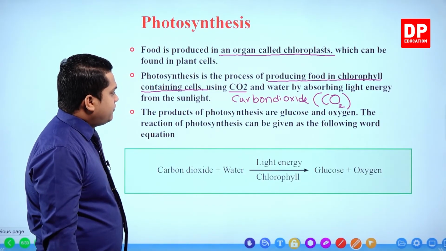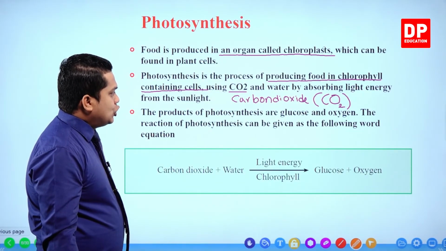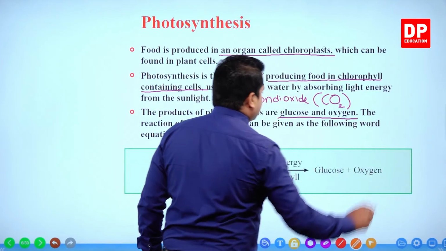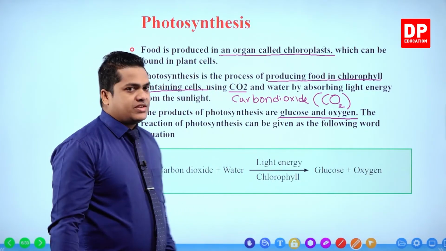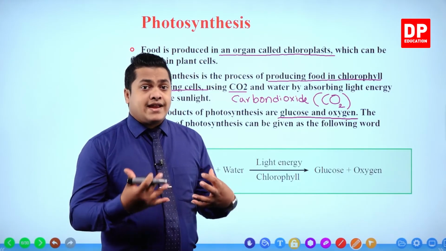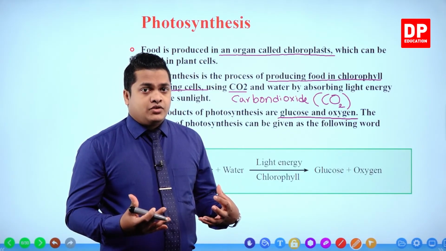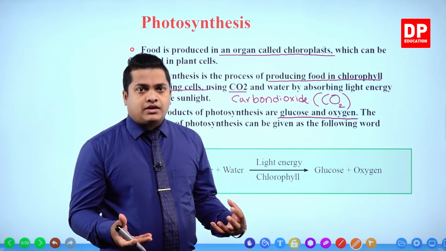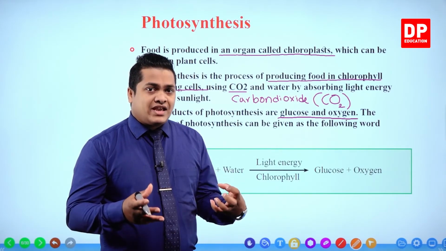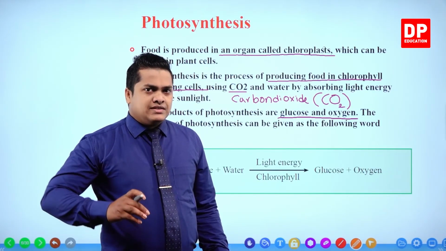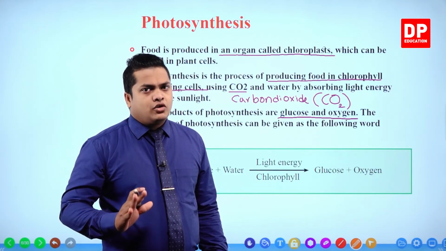The products of photosynthesis are glucose and oxygen. These are the products created within the photosynthesis process. You know that food is the main product created. Actually, food can be further divided into its simplest form. The simplest food form is glucose.